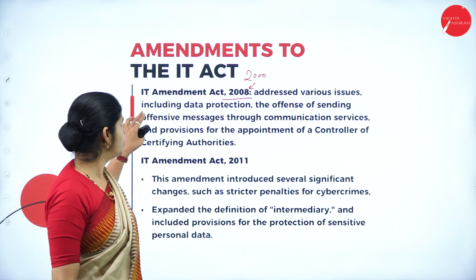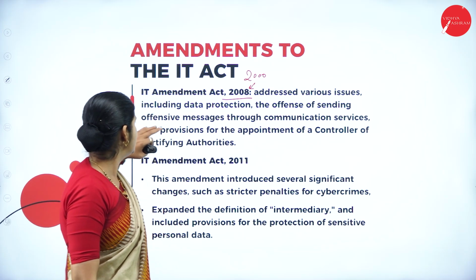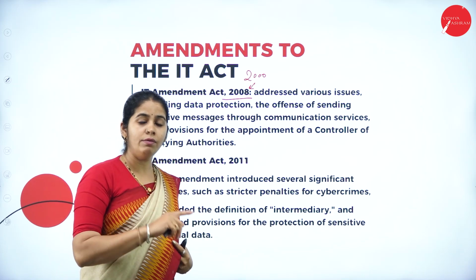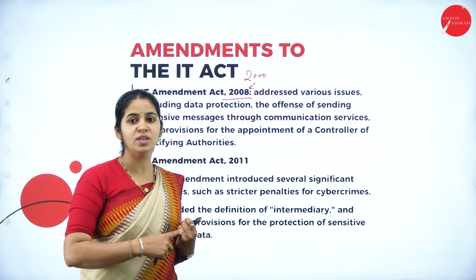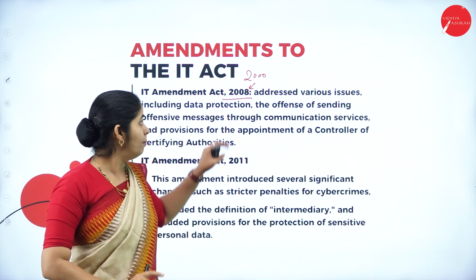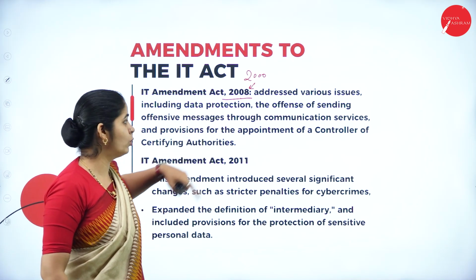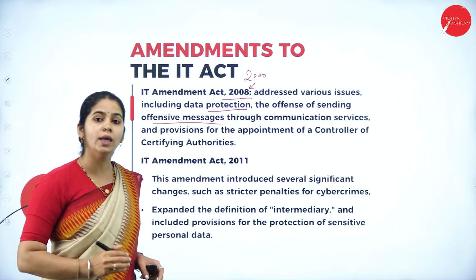It addresses various issues including data protection and the offense of sending offensive messages through communication. We didn't have this before, right? Using offensive words is an offense. But with the amendment, data protection was given and offensive messages are also a crime.